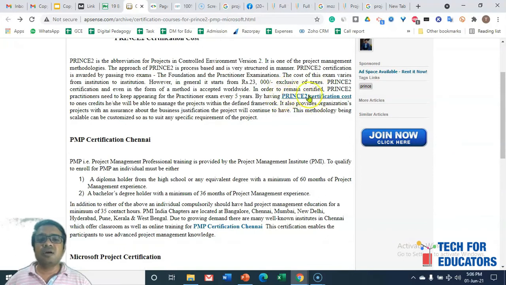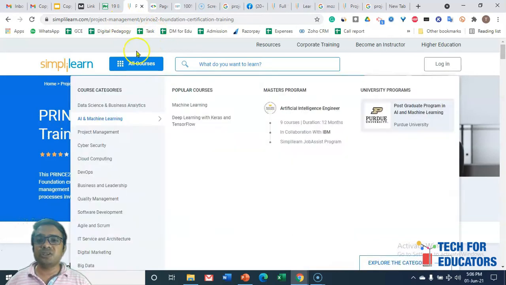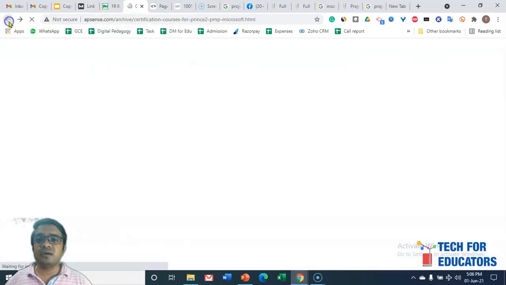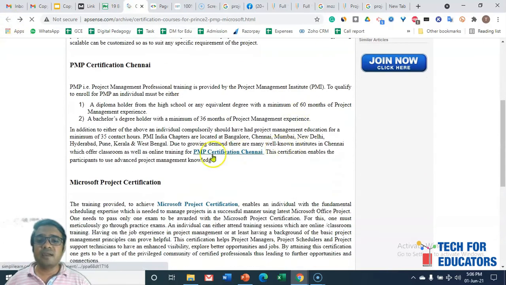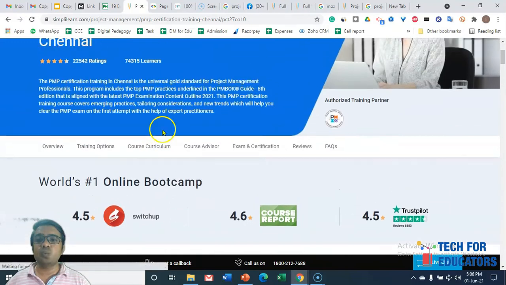This is called a reference. Let me click onto it, and it is taking me to a Simplilearn page on Prince Foundation certification. And I think if you go below, if I click on PMP certification, it takes me to this one, project management programs, PMP, project management certification. So what does it mean?